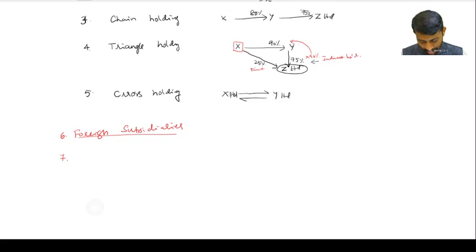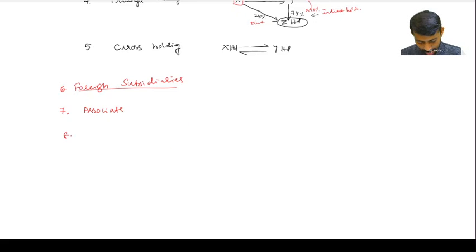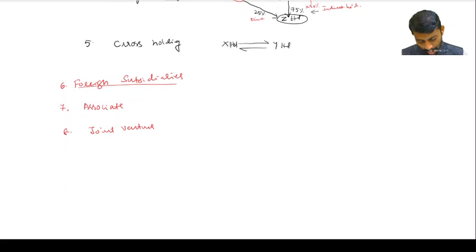Next, the 7th one is associate. The 8th one is joint venture. So that means, sir, what do you actually mean? That means it is like the example I'm giving here.